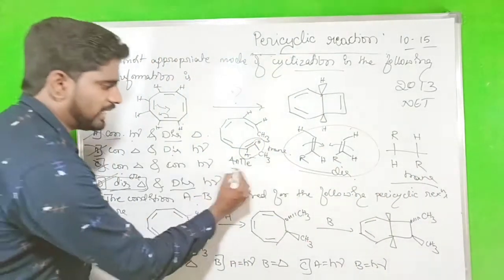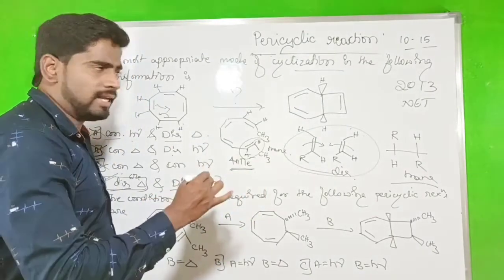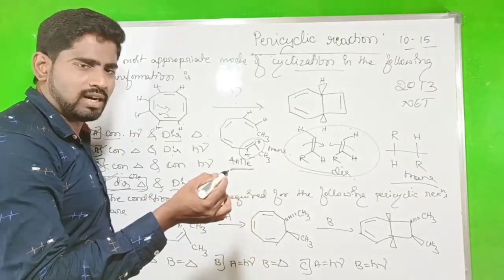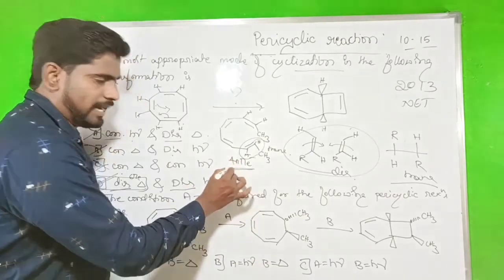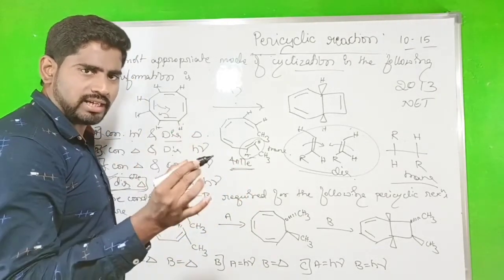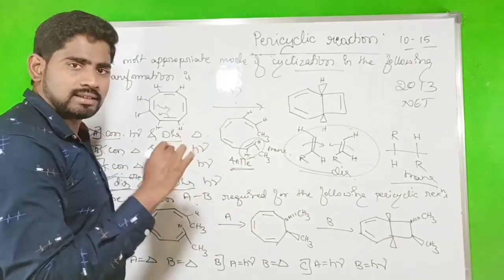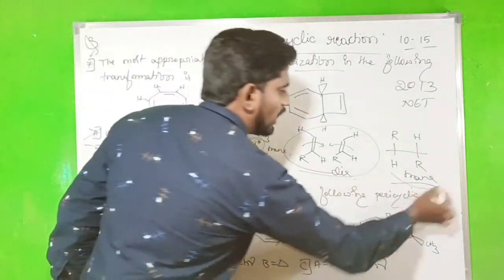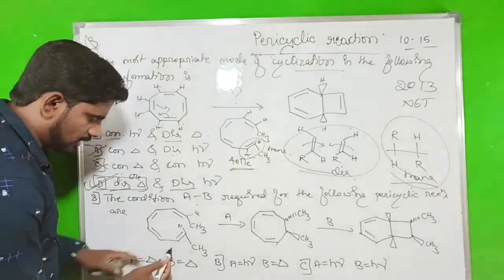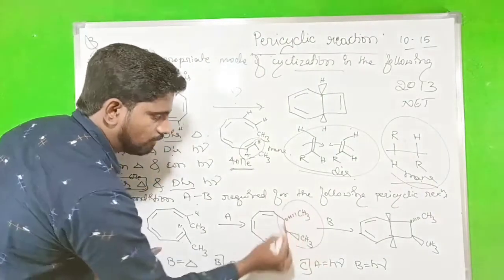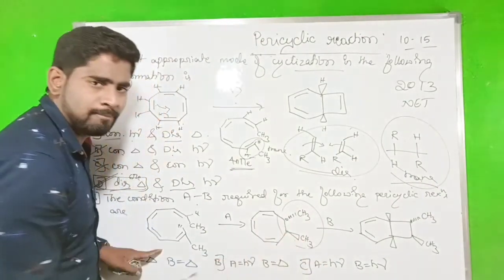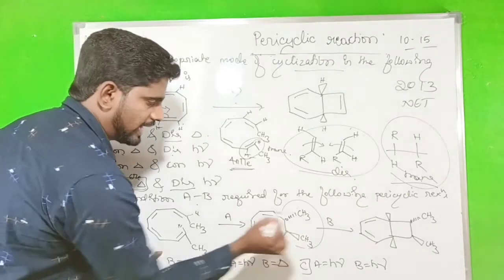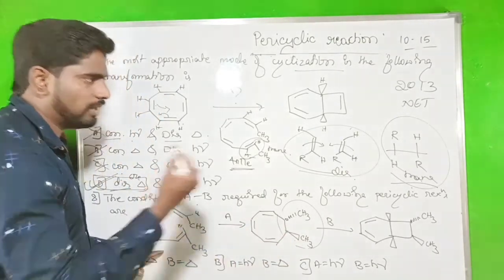This is a 4n pi electron system. So the 4n pi selection rule. According to the selection rule, what does it say? In the 4n pi, thermal condition is conrotatory. Photochemical condition is disrotatory. Now we want to find out the trans form. Why? The product is giving the trans form. One is dense form and another is the dotted line representation. It is a trans form. So that's why we have to make it the trans form.